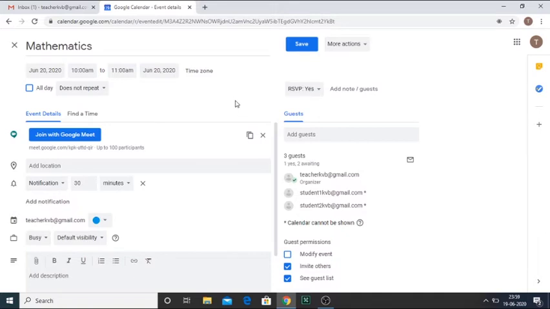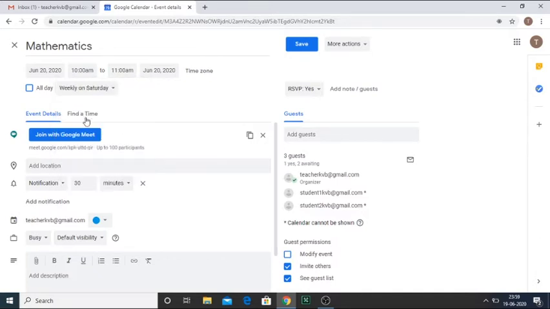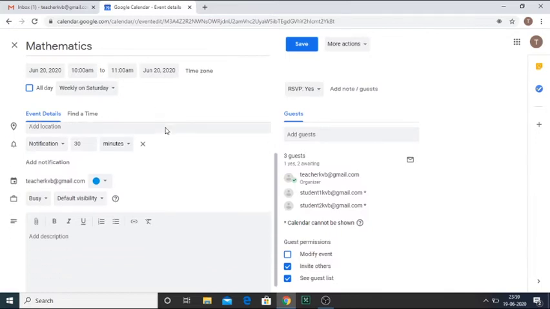Now the calendar reopens the same way. Now here we can fix it. Suppose every Saturday at the same time you have the same class, so you can fix it for all Saturdays, or you can fix it for daily. As usual, you can create the timetable for the whole year or for the whole month. Accordingly it will continue. Suppose as per the timetable every Saturday I have this class of class 10th A maths, so I choose weekly Saturday. Now I come to the ground. These are the informations already filled, nothing to be changed.